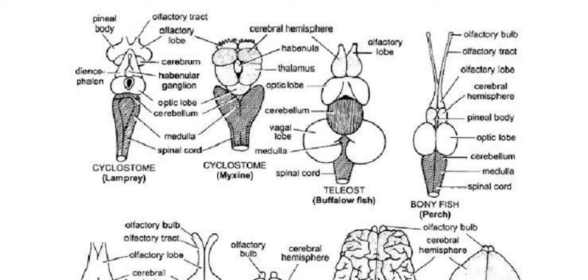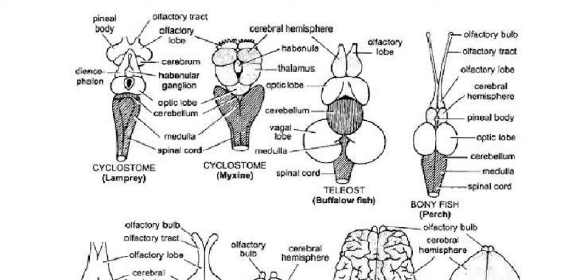All those aspects remain the same. However, the formation of the brain according to evolution differs from one vertebrate to another.